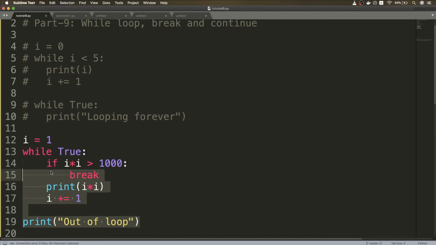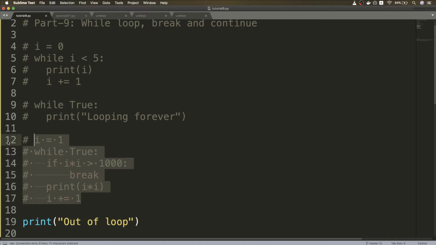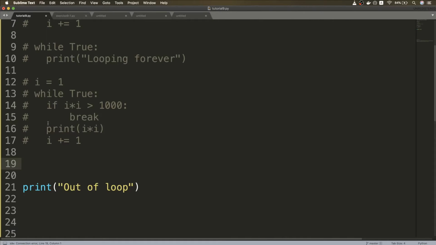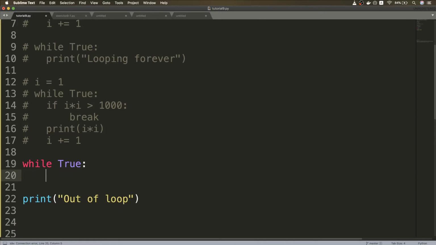Now let's discuss continue statements. So continue statements are something that skips the lines of code that are below it. So if I have something like, let's say we write a small program that runs forever. Let's say we ask for a name as input.